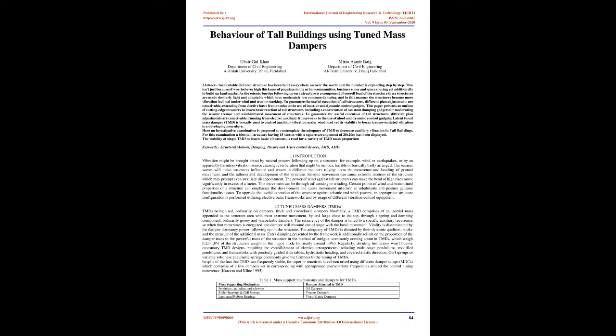As the seismic load acting on a structure is a function of the self load of the structure, these structures are made relatively light and flexible, which have relatively low natural damping, and thus the structures become more vibration prone under wind and earthquake loading. To ensure the functional performance of tall structures, various design modifications are possible, ranging from alternative structural systems to the use of passive and active control devices.